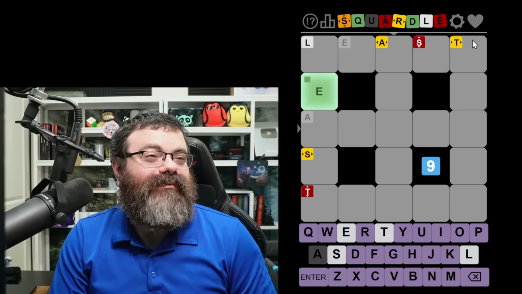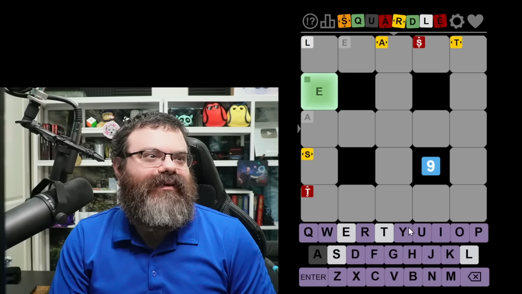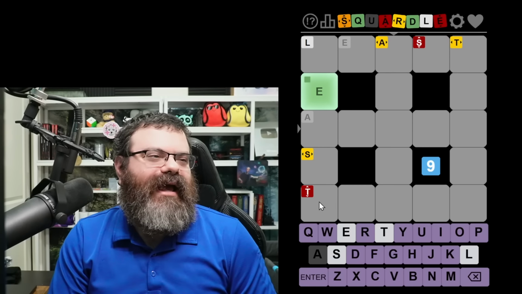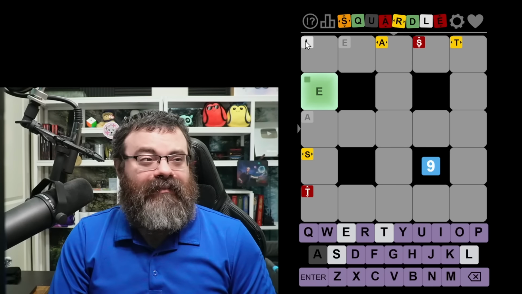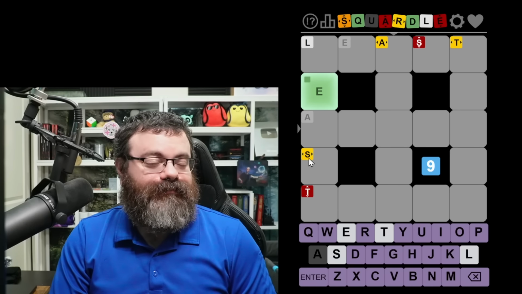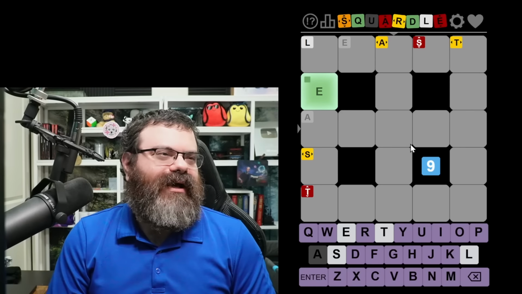This yellow means, so like this yellow A means there is an A in this row, just not where this is. And it's not in this column at all. The red means it is in this column, but not in that row. The white means it's somewhere in the puzzle, just not in that row or column. And if we get an orange, it means it's in both the row and the column, just not that spot.